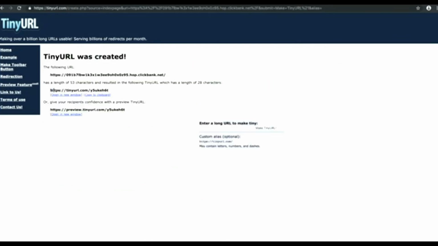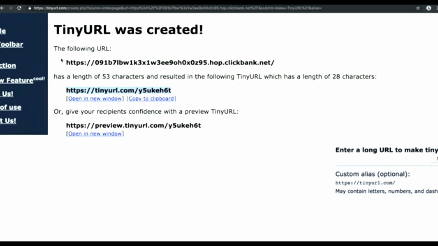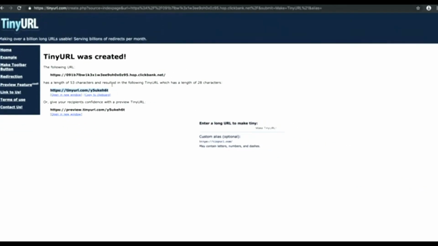So here you can see this is our shorter affiliate link. You don't need to do it, but I also do it because you don't want to share this affiliate link. It really looks ugly. There are a lot of numbers, a lot of letters, so I think it really looks ugly in my opinion. So you want to make it like this. I think this link right here looks much better in my opinion. So you can do it. If you don't want to, it is perfectly fine. You don't need to do this step.